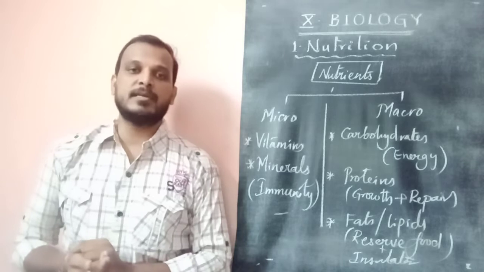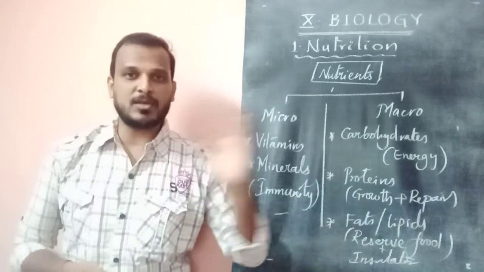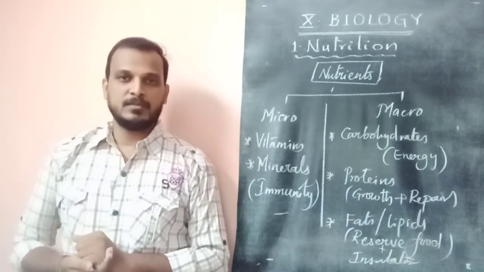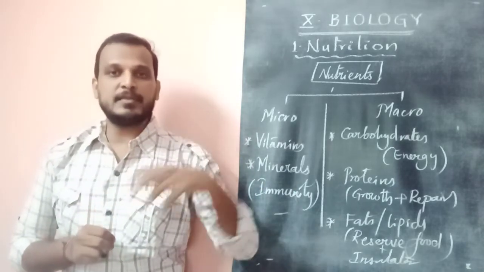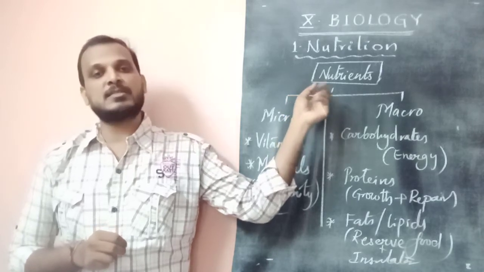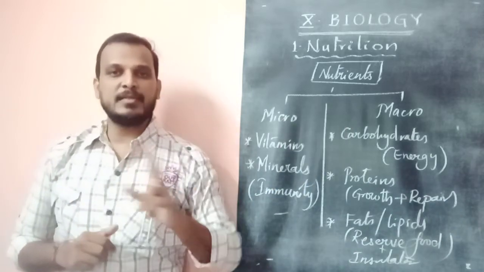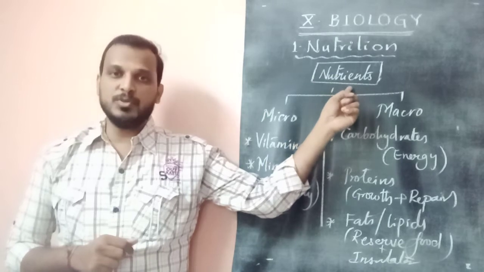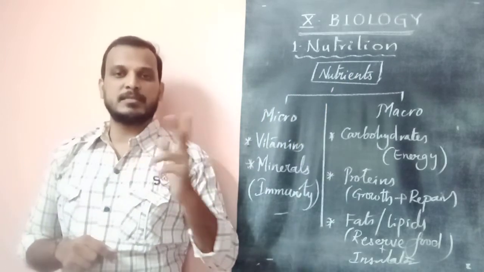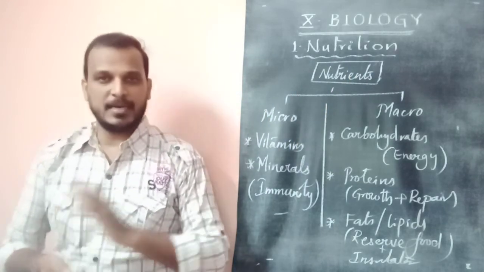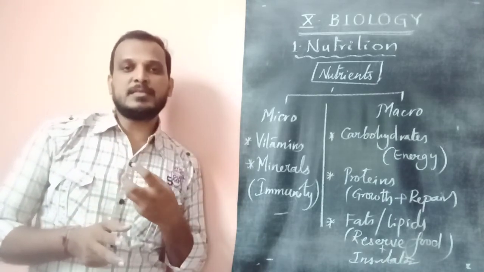The first kind of organisms supply food by themselves, on their own. They don't depend on any other organisms to get food. That is the first category. And the second category of organisms cannot prepare their own nutrients, so they cannot supply their own food, that is, nutrition, so they depend on others. So organisms are divided into two types: those that prepare their own nutrients, and those that cannot, so they depend on other organisms. So let us classify these two kinds of organisms based on preparing nutrients and supplying them to the body.